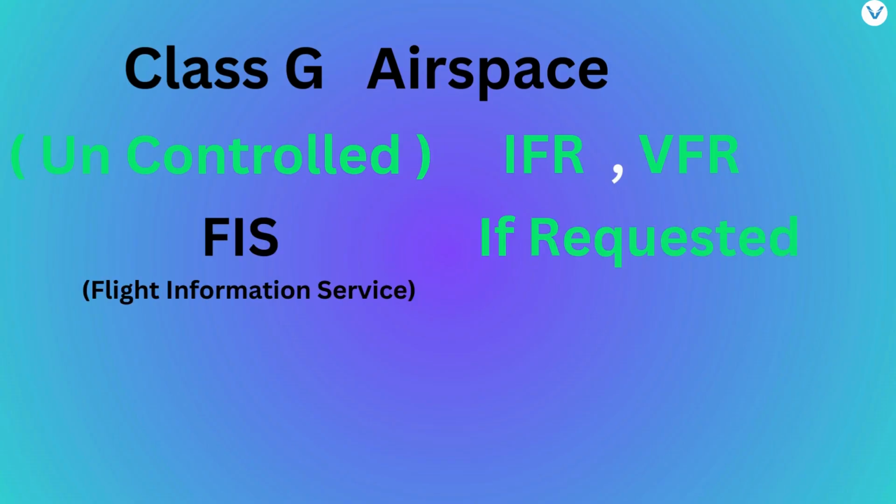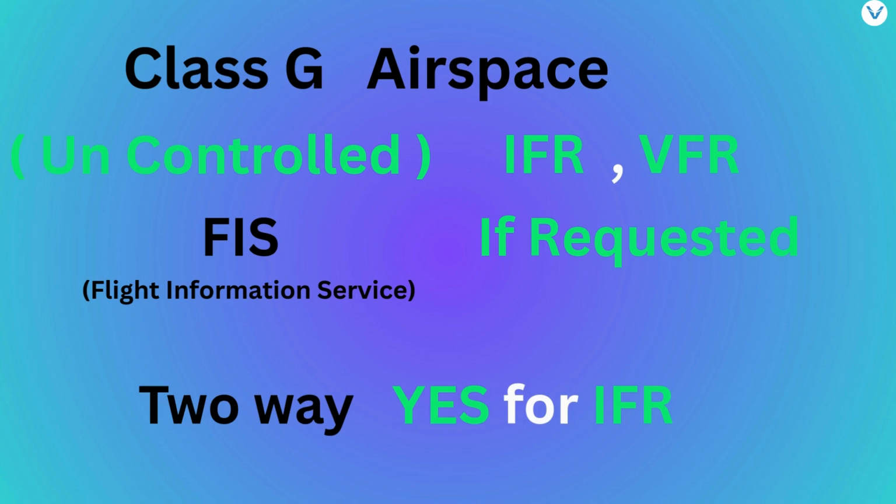In Class G airspace, IFR and VFR flights are permitted and receive flight information service if requested. Airspace other than those in Class D, E, and F have been classified and designated as Class G airspace. Continuous two-way communication is required in Class G airspace only for IFR flights.